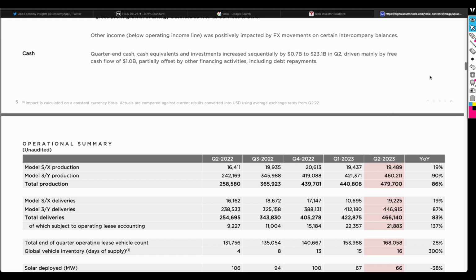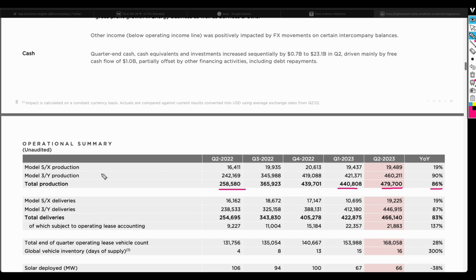Then now when you look at the number of cars that are delivered, we can see that last year, quarter on quarter, Tesla delivered just shy of 259,000 cars, and then on quarter 2 they have delivered a total of about 480,000. So it's 479,700. So it's 300 cars short to make it to 480,000. But that represents an increase of 86% year on year. Then when you look on quarter, then you can see that it increased from 440,000 to just shy of 480,000 there. So these are all good.